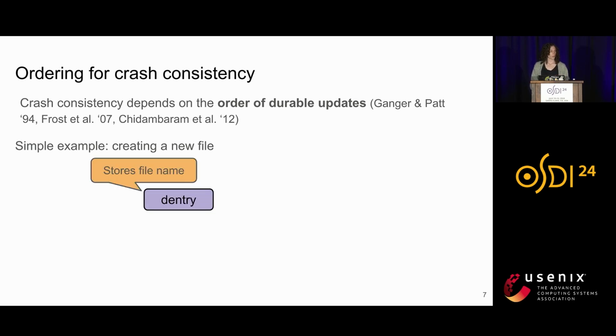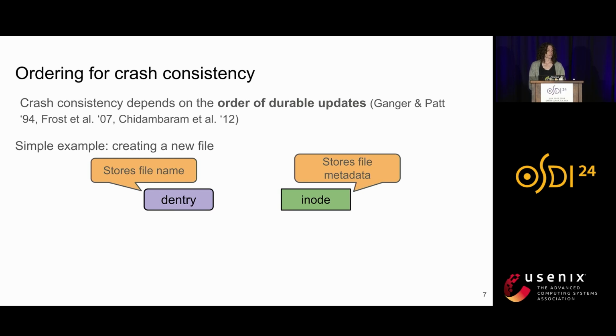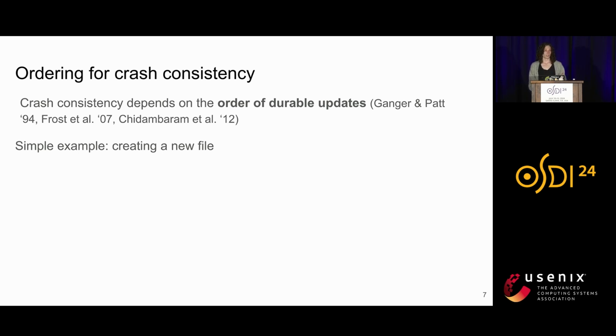We want to create a directory entry to store the file's name, an inode which stores its metadata like its size and where its data is located on storage, and we need to create a pointer from the directory entry to the inode to facilitate lookups by name. Even with just these 3 simple operations, an incorrect ordering can cause a significant crash consistency bug. For example, suppose we create the directory entry first, and then write the pointer to where we plan to initialize our inode. If we crash at this point, the directory entry will point to some garbage uninitialized region of storage, and when the developer or the user tries to read the file or look up its metadata, they will see an inconsistent state.